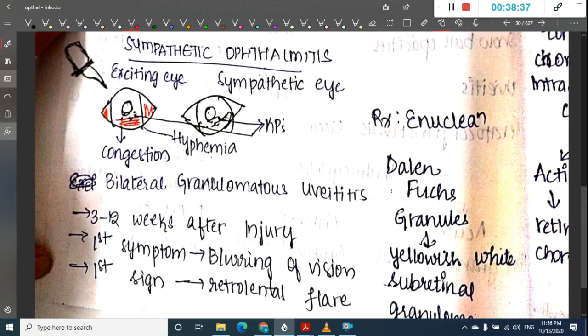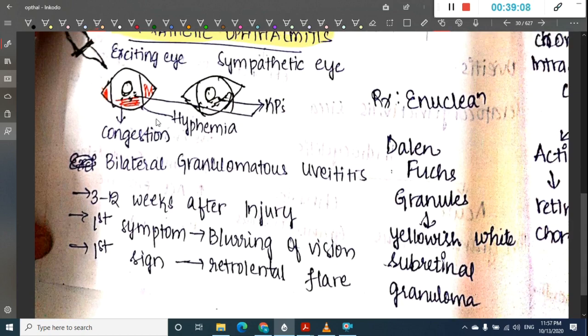Then we have something called sympathetic ophthalmitis. What do you see in sympathetic ophthalmitis? We have two types of eye. One is the exciting eye, second is the sympathetic eye. In the exciting eye, because of the injury there is congestion, and because of this, inflammatory mediators are also released in the sympathetic eye, thus causing sympathetic ophthalmitis. Here it is mainly associated with bilateral granulomatous uveitis, and the sympathetic eye mostly occurs 3 to 12 weeks after